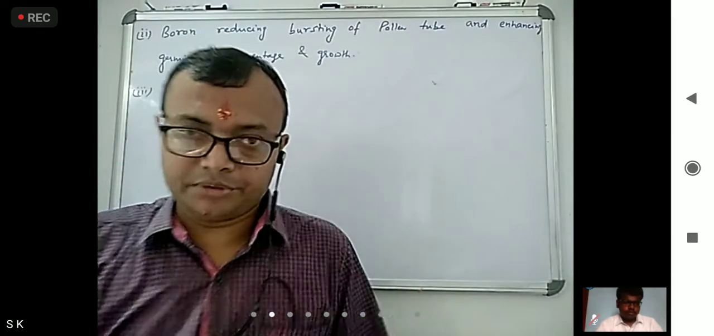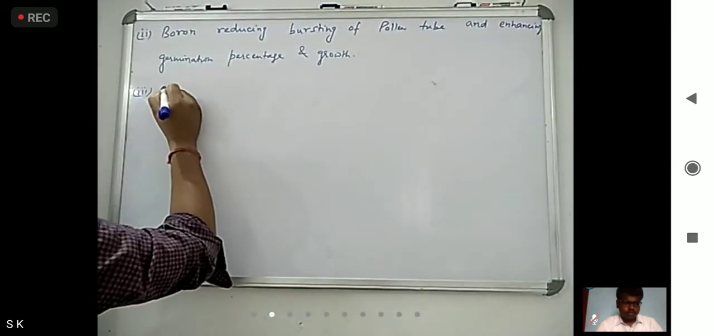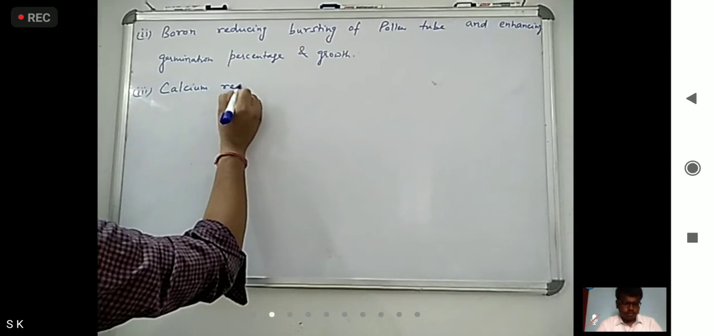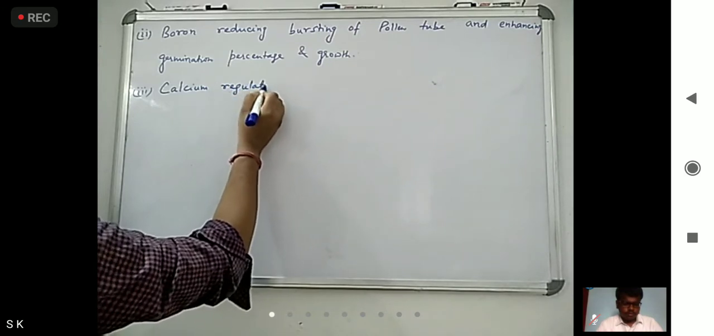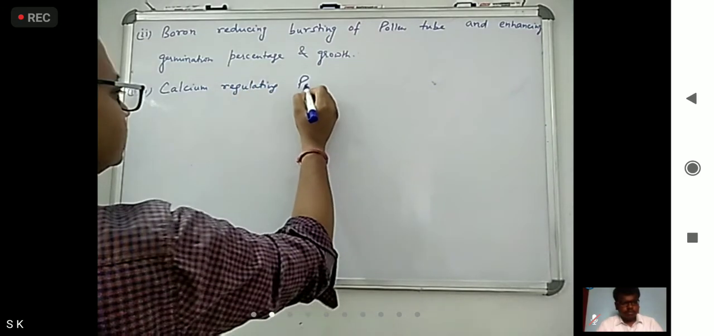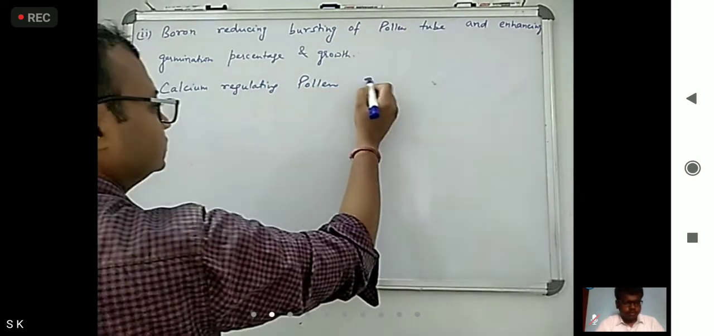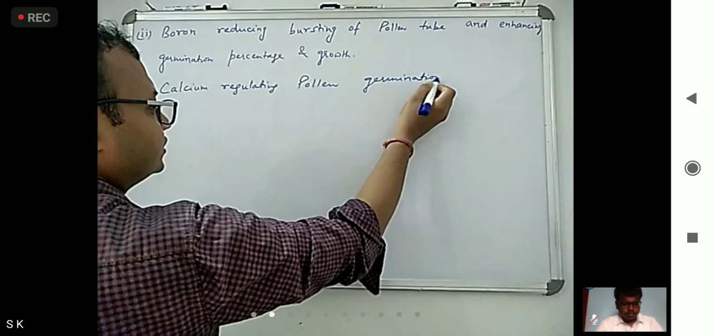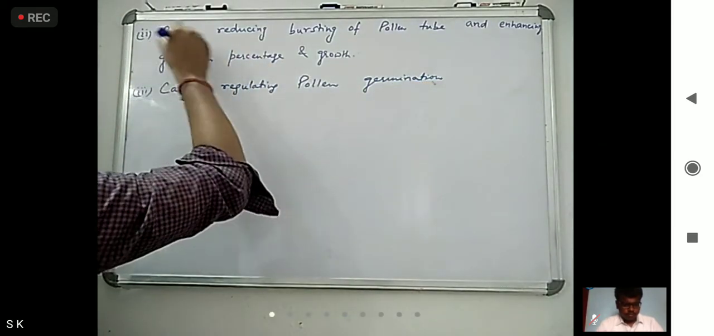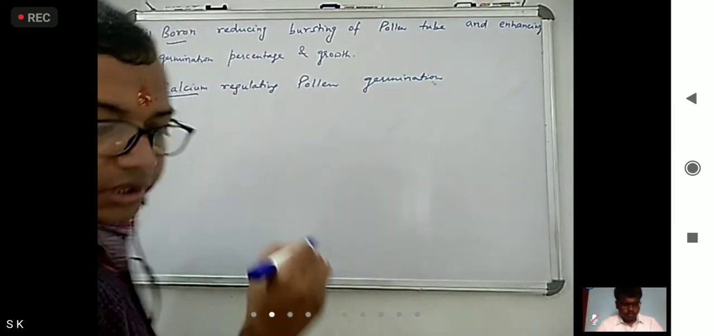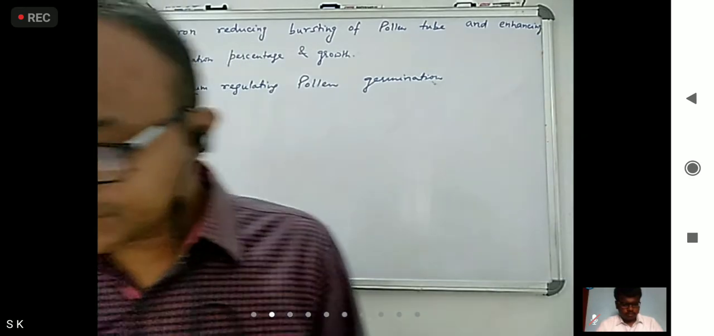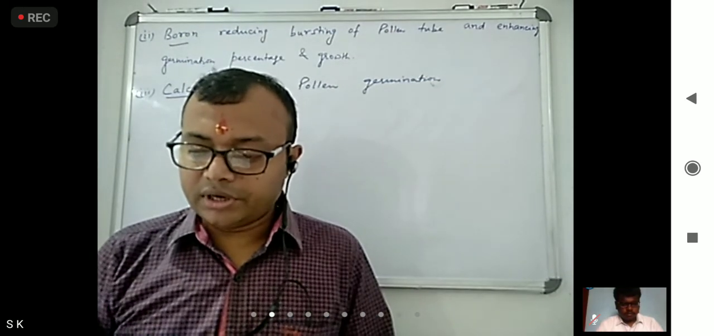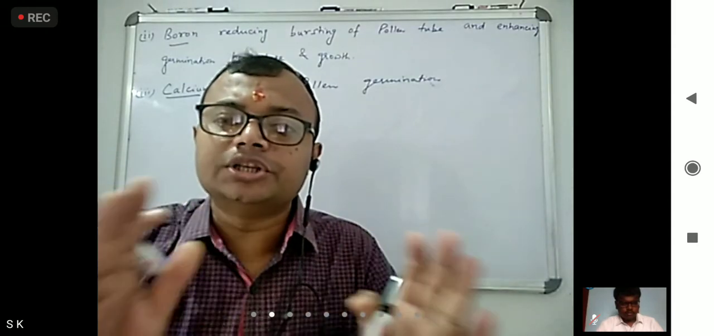Regulating pollen germination. Calcium regulating pollen germination. One by one you have to remember what boron's work is, what calcium's work is. Okay, next inositol. What is inositol doing? It regulates the direction of pollen tube growth.